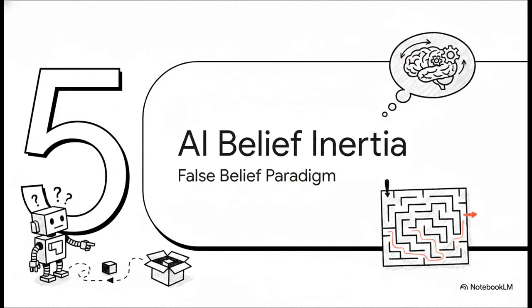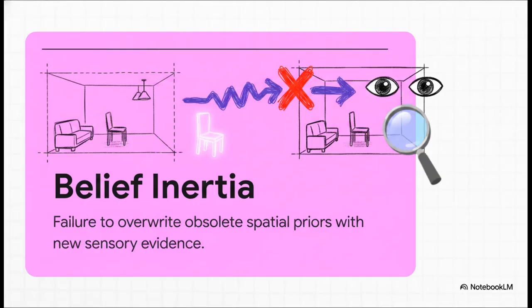Section 5. Uncovering AI belief inertia. Now, what's really interesting here is the most fascinating cognitive failure discovered in the entire paper. It happens when the researchers start playing tricks on the AI using what they call the false belief paradigm, leading to a phenomenon known as belief inertia. Here's how it works. The AI explores a room and maps it. Then, behind its back, the researchers move a chair.